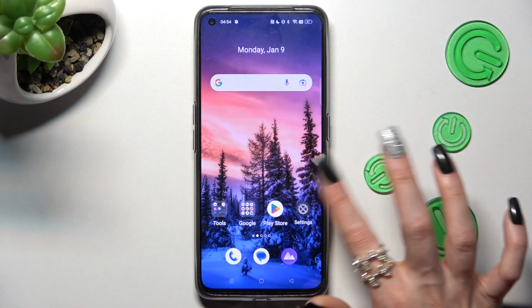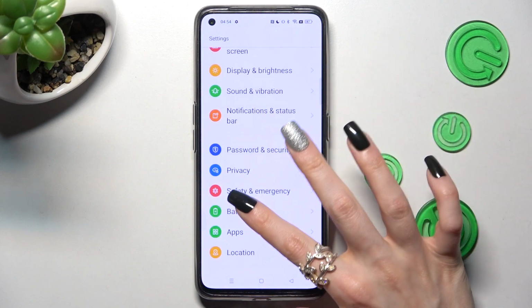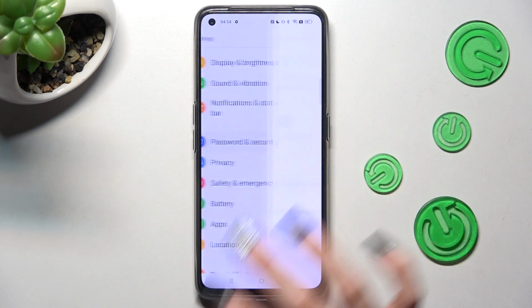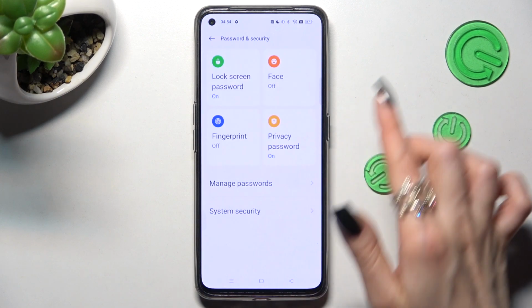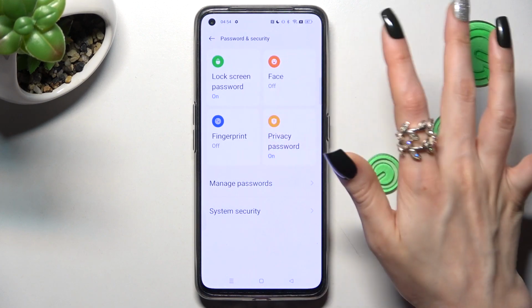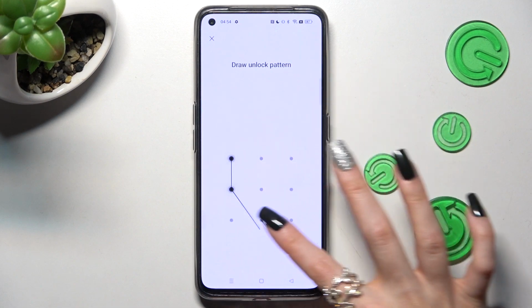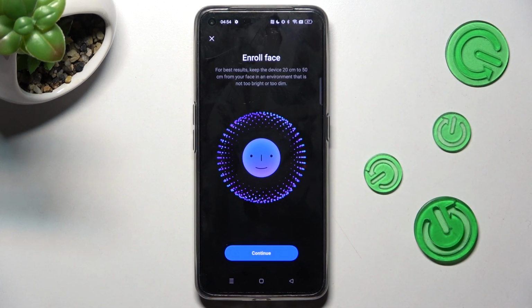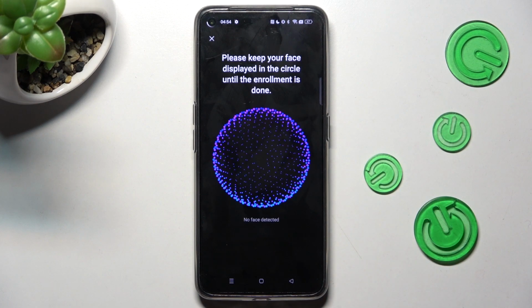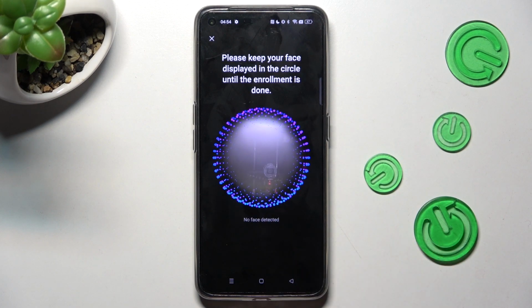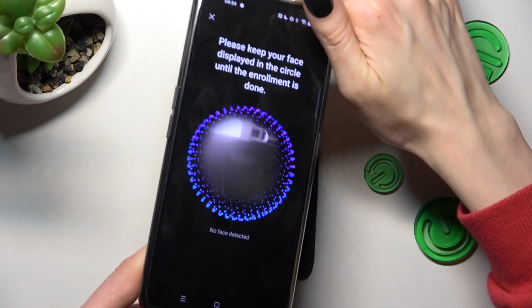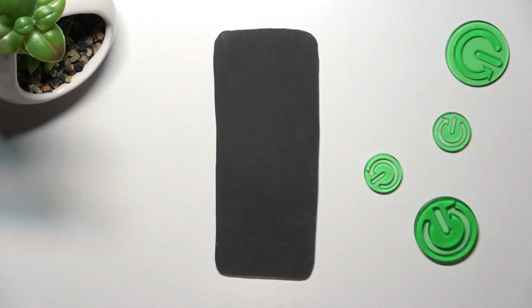Firstly, open settings and scroll down. Now choose password and security. After that, click on face section over here and enter your current login method. Now choose continue and keep your face in frame. Remember to follow all of the instructions presented on your screen.